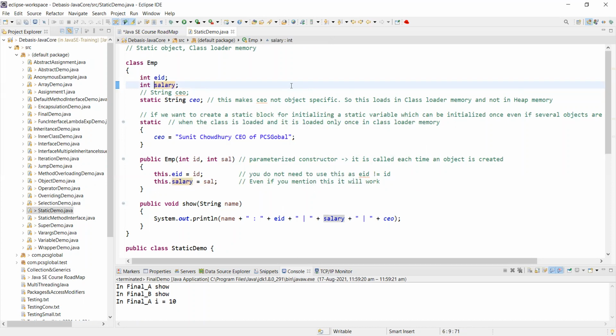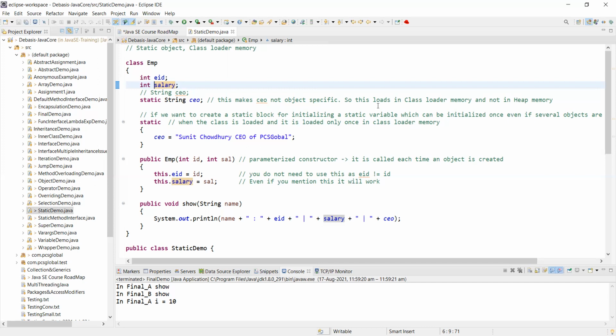Now these are going to be loaded, along with the methods and constructors, from the class loader memory into the heap memory. Once the object is available in the heap memory, only then can the object be used. Till that time, you will not be able to use or manipulate the data or the methods, or use the setter and getter methods of the class.